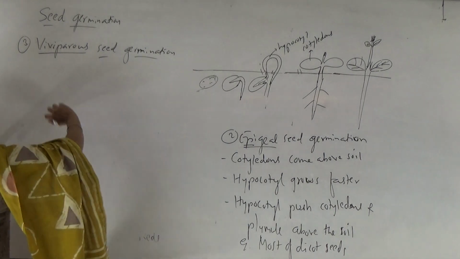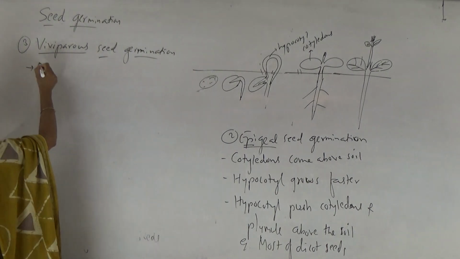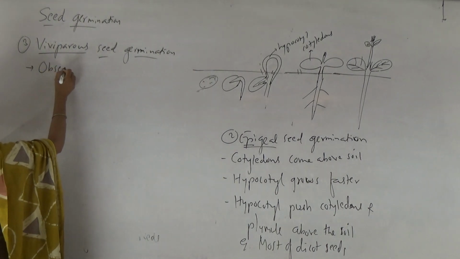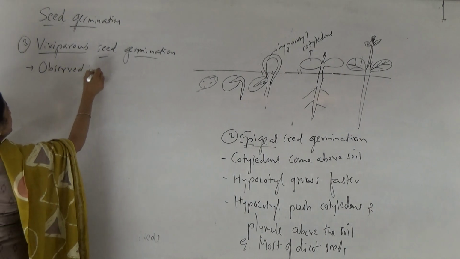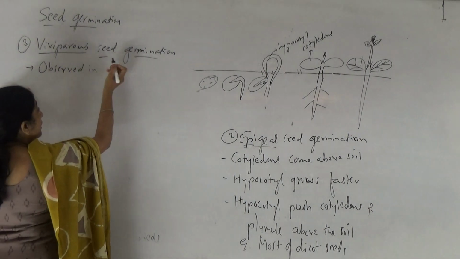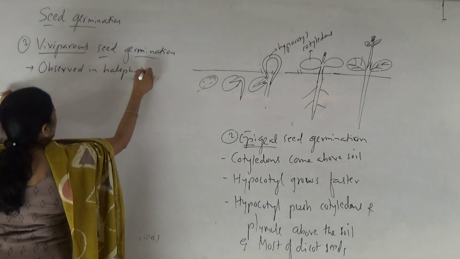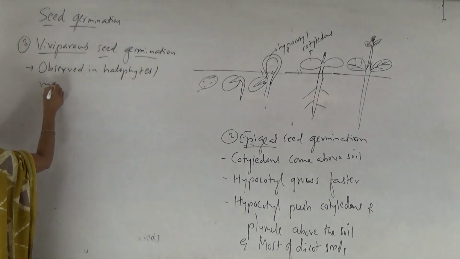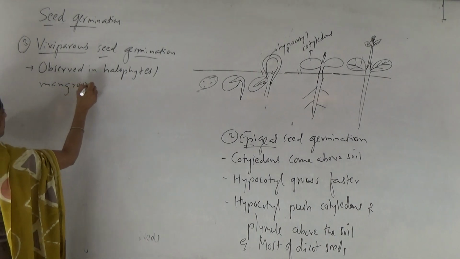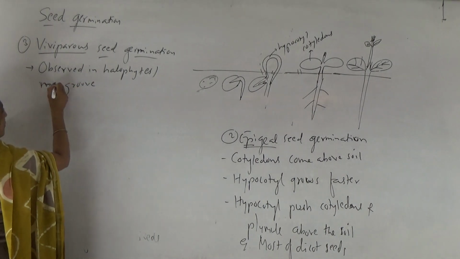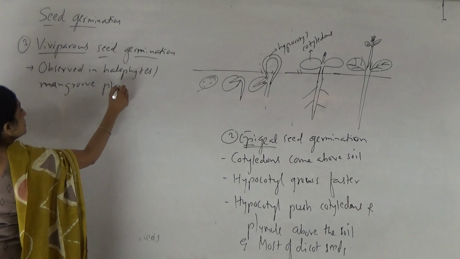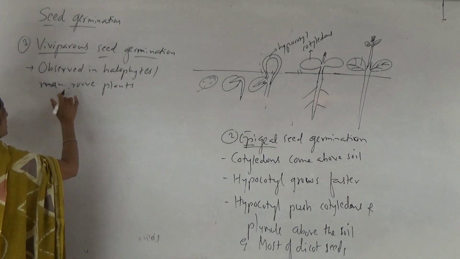In case of viviparous seed germination, it is mainly observed in halophytes or mangroves, mangrove plants. Mangrove plants, we had already seen these examples.